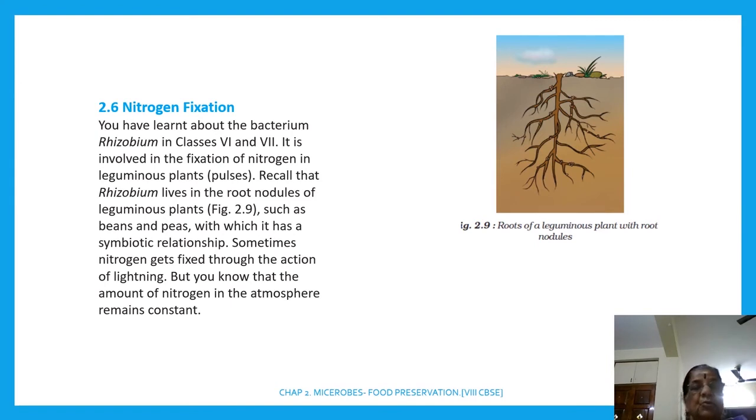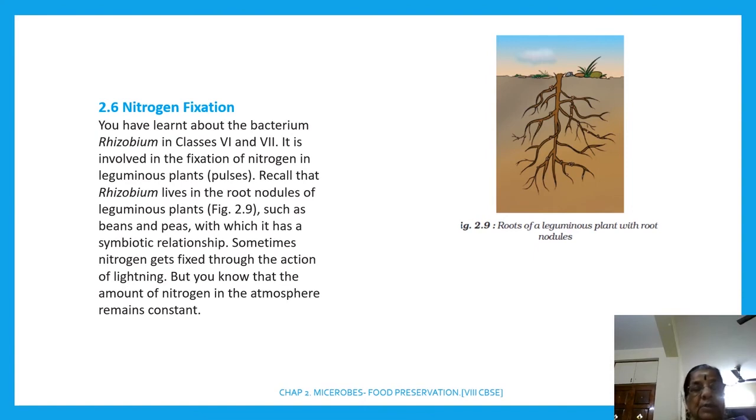Okay, so bacterium rhizobium, you have learnt about bacterium rhizobium in class 6 and 7. எதுக்கு? replenishing the soil படிச்சிருக்கோம்ல, அதுக்கு. It is involved in fixation of nitrogen in leguminous plants, the pulses variety. Pulses na இந்த gram இருக்குல்ல, தோரம்பருப்பு, பாசிப்பருப்பு, அதெல்லாம்.